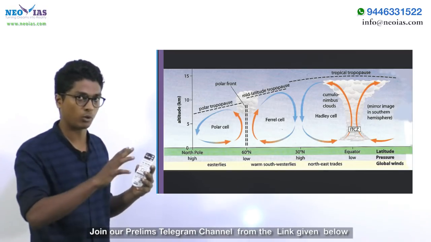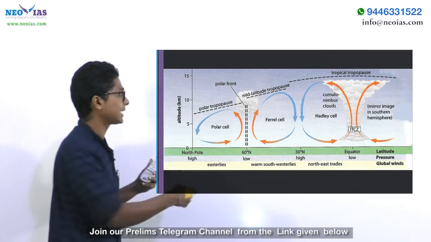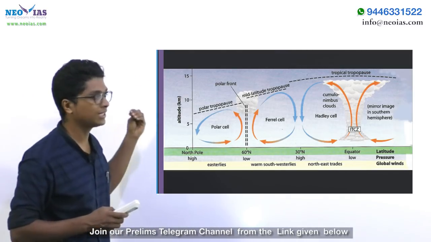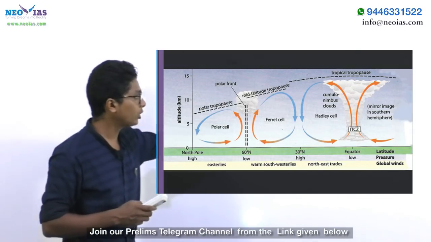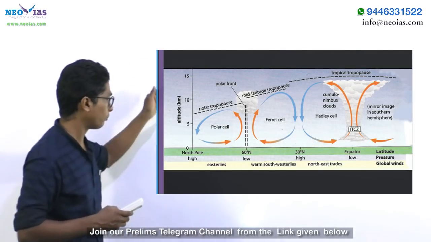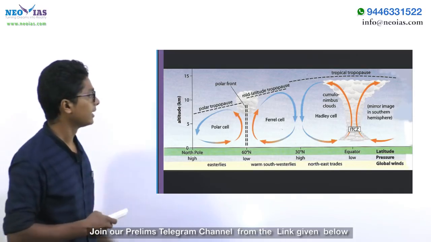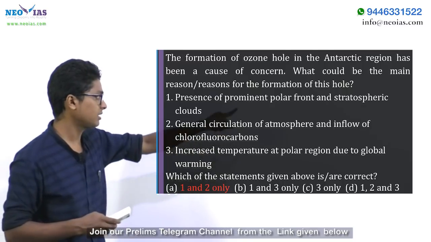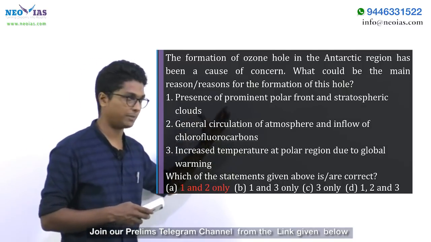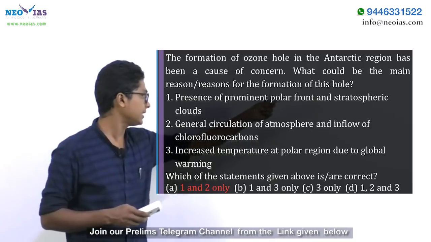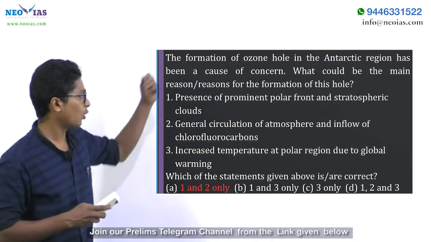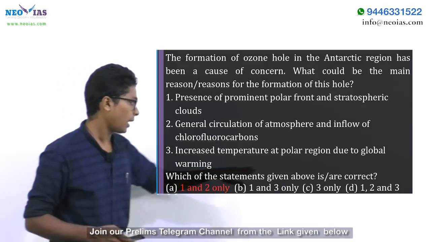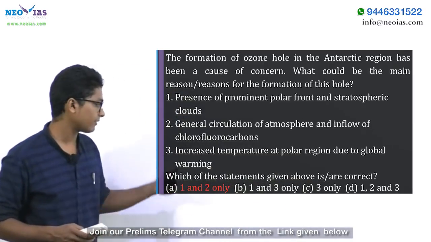So in effect, the general circulation of atmosphere means, from the term itself, that the air is not stagnant, rather it's being circulated. So due to this general circulation of atmosphere, all the ozone depleting substances will be brought to these polar regions. So again, the second option is correct: general circulation of atmosphere and inflow of chlorofluorocarbons, meaning that they will get trapped inside the stratospheric cloud, which can cause the ozone depletion. Again, the second statement is also correct. We can go through the options. D as well as A is having 1 and 2 in it.